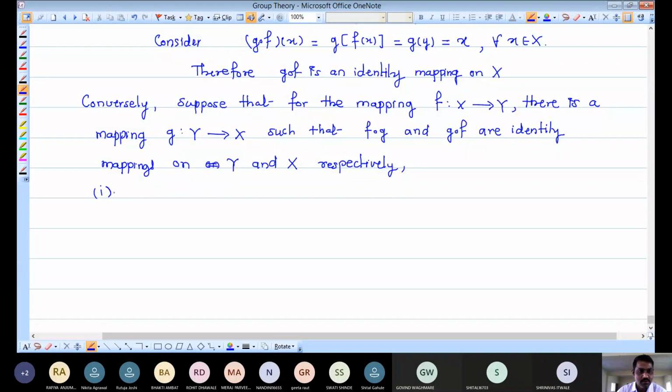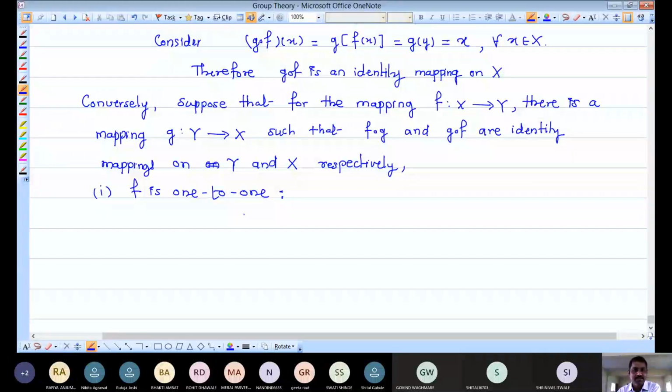So first, F is one-to-one. I have to prove, by using this assumption, that F is a one-to-one correspondence between X and Y. Let me prove now that F is one-to-one. There are mainly two definitions to prove any mapping is one-to-one. If you take any two distinct elements, then you have to find distinct images in the second set.